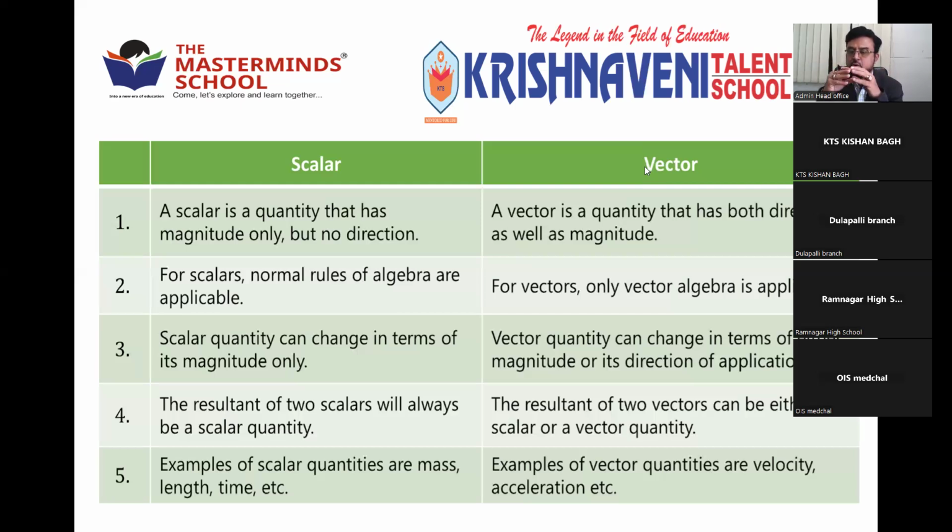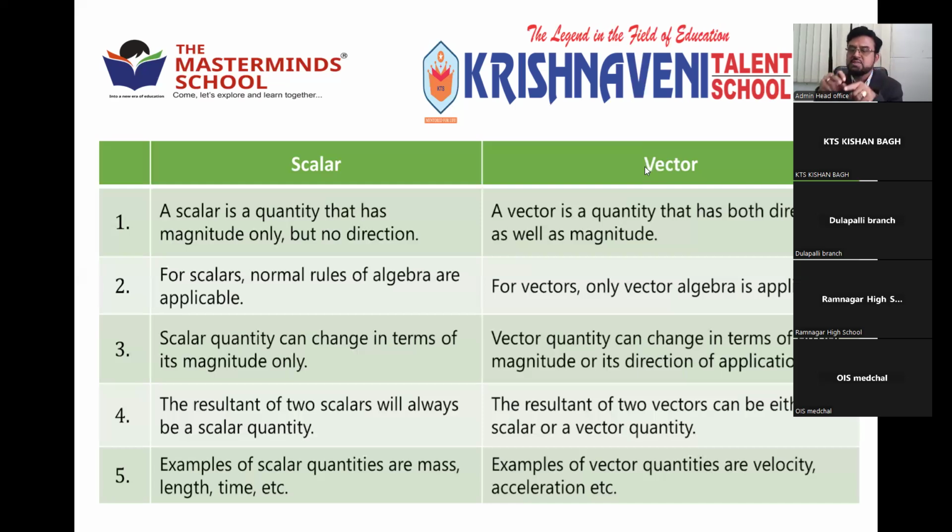Right? All the physical quantities, whether fundamental or derived, no matter, are classified into scalar quantities and vector quantities based on what parameter? Magnitude and direction. Only magnitude, scalars.